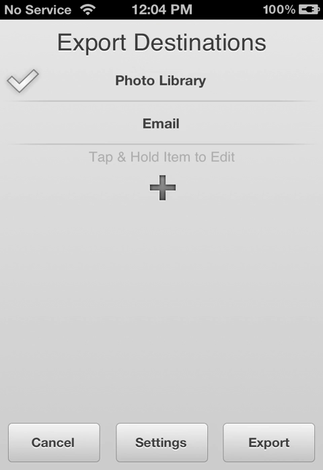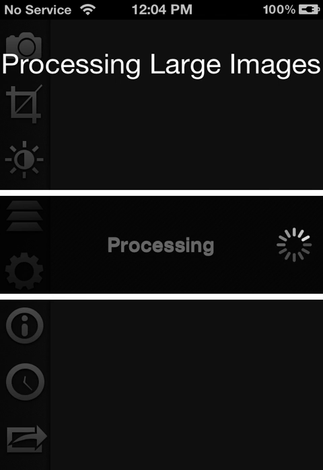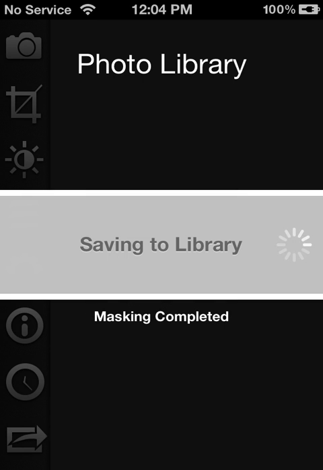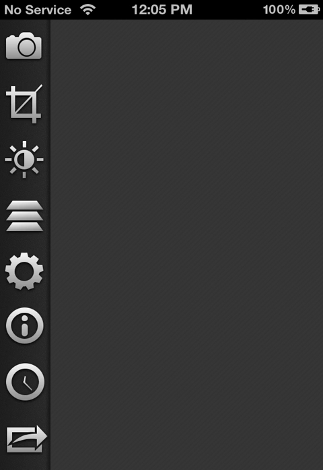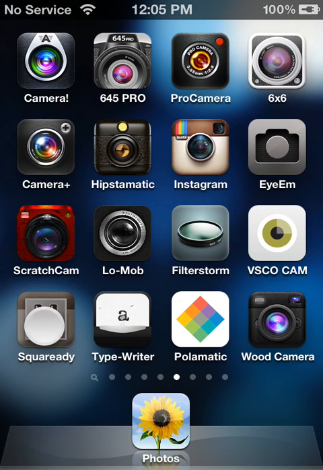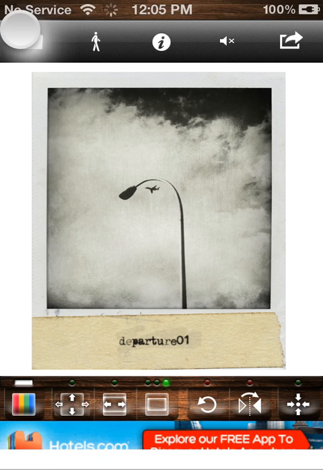And I save this image to my camera roll. And once it's saved to the camera roll, I get this non-square image, which is a Polaroid. You can see it's not square, so that would be very difficult to get into Instagram. So we will go into a free app called Square Ready. Again, I've done this before.